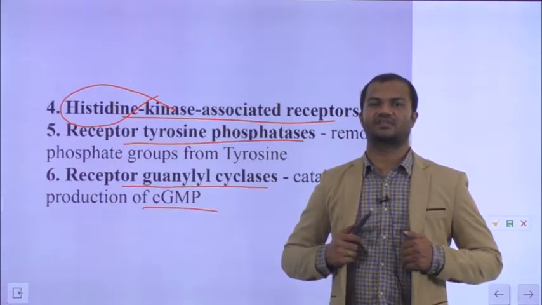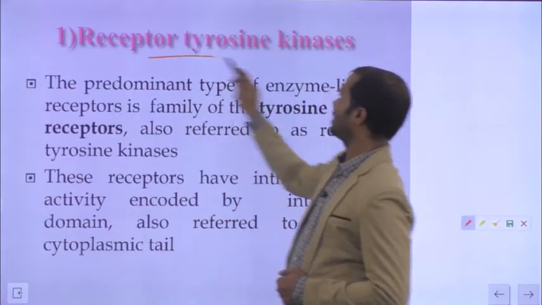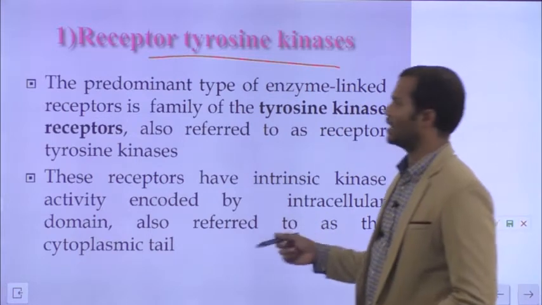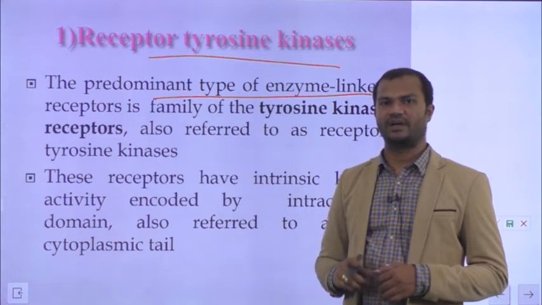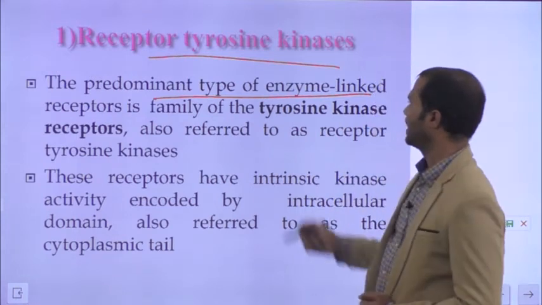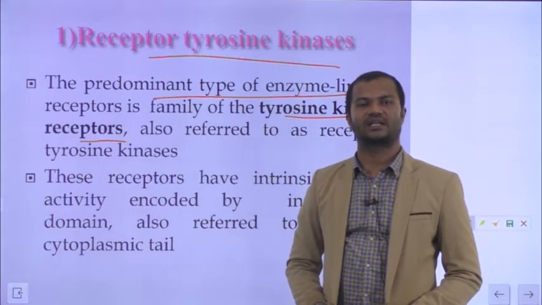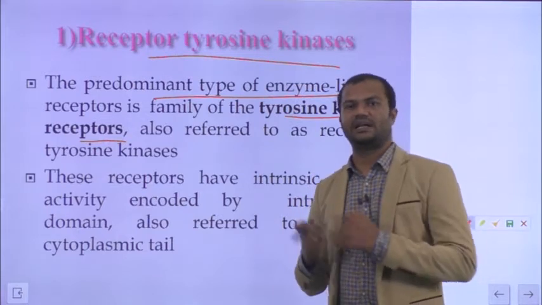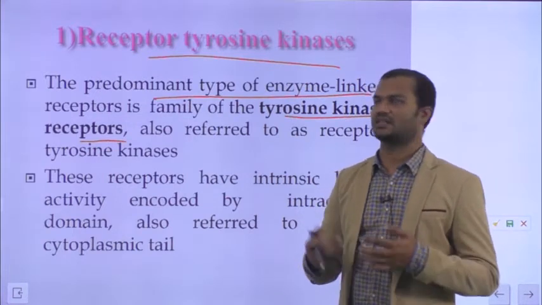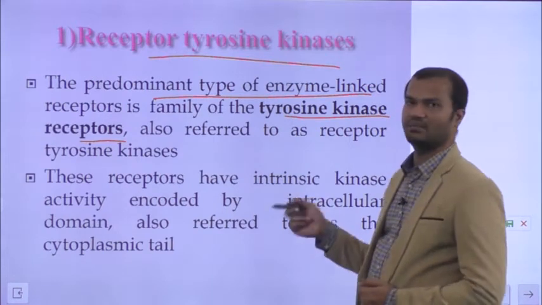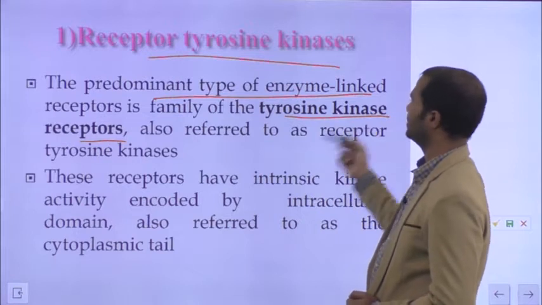We will study in our syllabus about receptor tyrosine kinases, so today we will study receptor tyrosine kinases. These are the predominant type of enzyme linked receptors, and they have tyrosine kinase activity, meaning they can phosphorylate other proteins on tyrosine residues. They phosphorylate themselves as well as others. We can call them by different names: receptor tyrosine kinases or tyrosine kinase receptors.